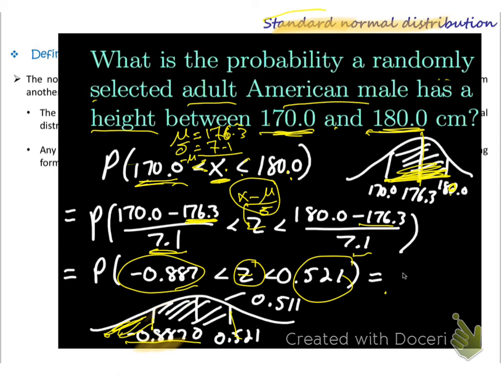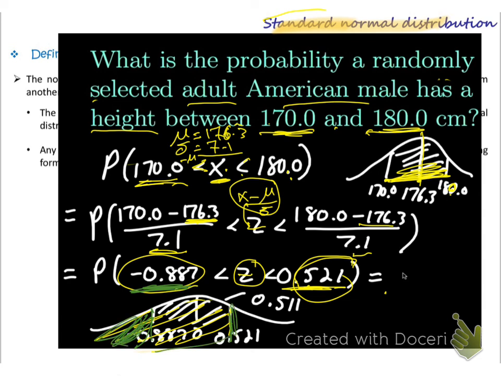If I use from the table 0.521, I get the area up to 0.521. Then minus the area up to 0.521, this area, up to here, minus the area which is up to minus 0.887. This also I get from the table, so I get the two areas.